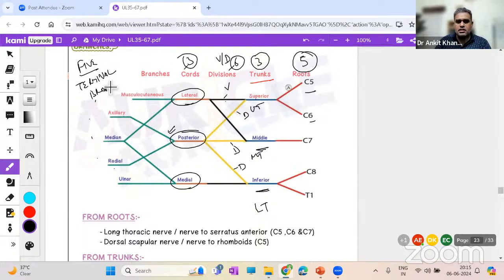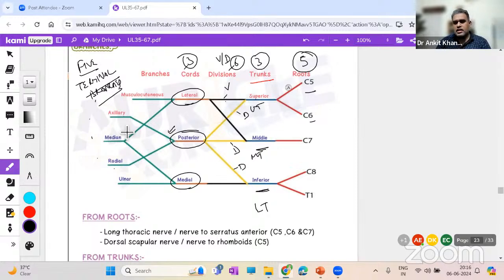We can say these are the 5 terminal branches, but there will be other smaller branches as well. Why terminal branches? Because they go to the arm, forearm, and the hand region. Like musculocutaneous, axillary, median, radial, ulnar, they go to the arm, forearm, and the hand region. So they are known as 5 terminal branches.